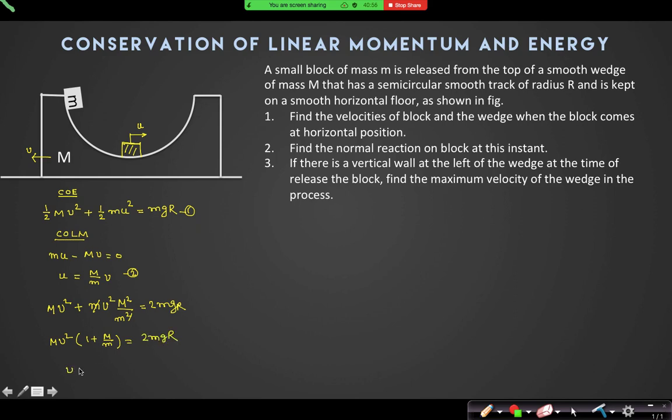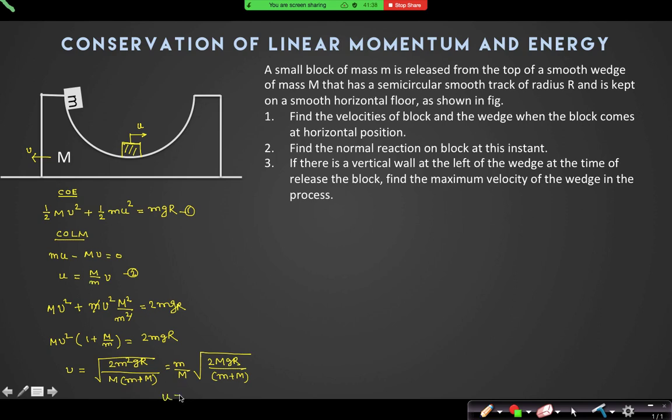So I can find the value of v: 2 m square gr divided by M into m plus M, that is, m by M root over of 2Mgr by m plus M. If this is v, what is u? u is capital M by small m into v.